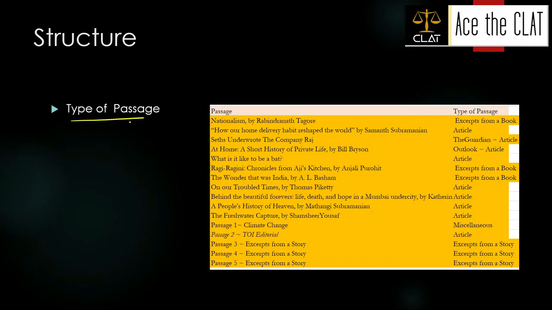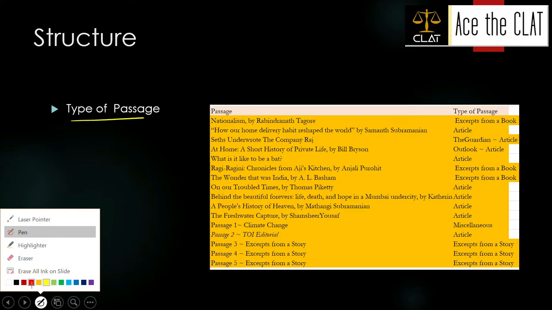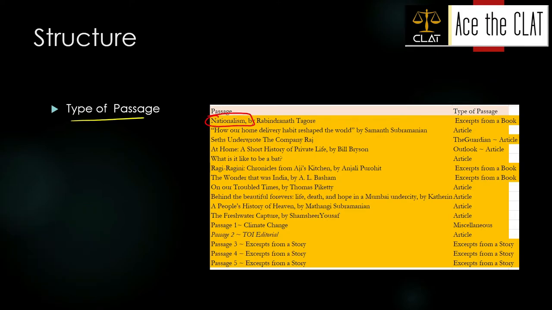And the types of passages that were picked up were also very varied. It ranged from Nationalism by Tagore to What Is It Like to Be a Bat. So the passages in the sample paper and the final paper can be inferred to be very varied. Though you can identify that most of them were from either books, articles, or excerpts from a story, the passages were still from varied sources. Some were from newspaper articles, some were from a book, as I said.